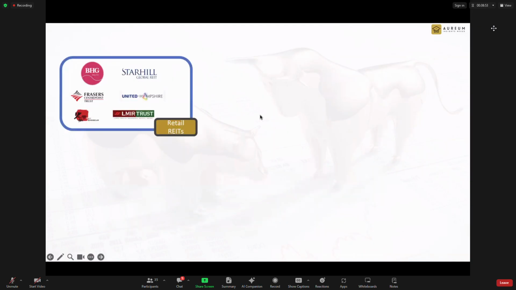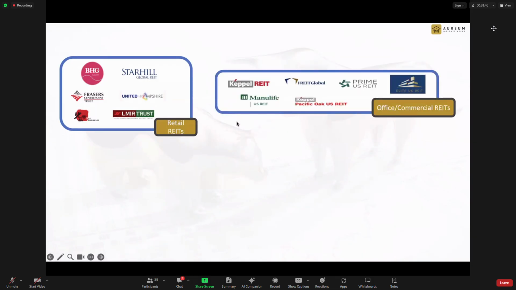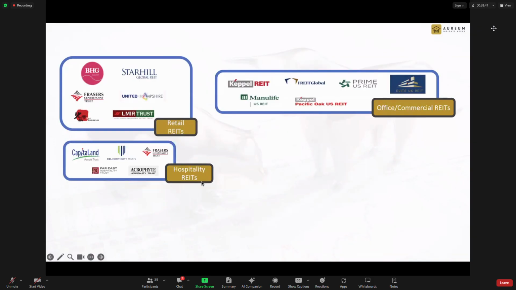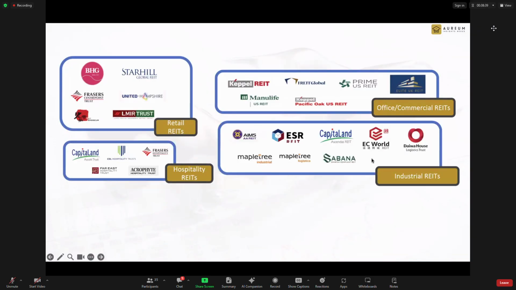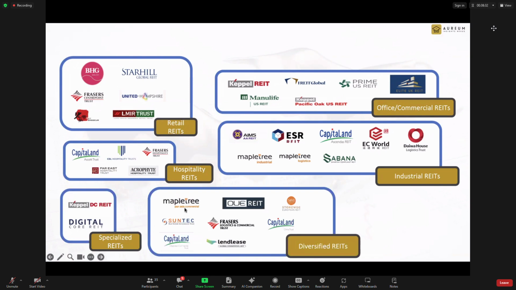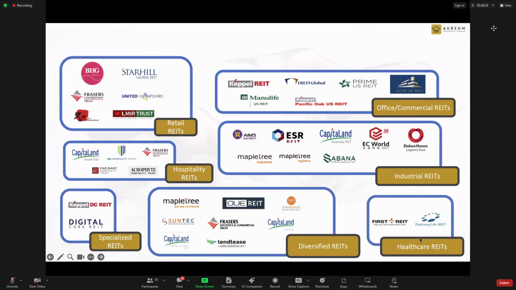Okay. So these are the REITs that are available. First is retail, followed by office and commercial, and hospitality, industrial, the specialized REITs, which are the data center REITs, and then we have the diversified REITs and also the healthcare REITs. So these are the REITs in the Singapore context.